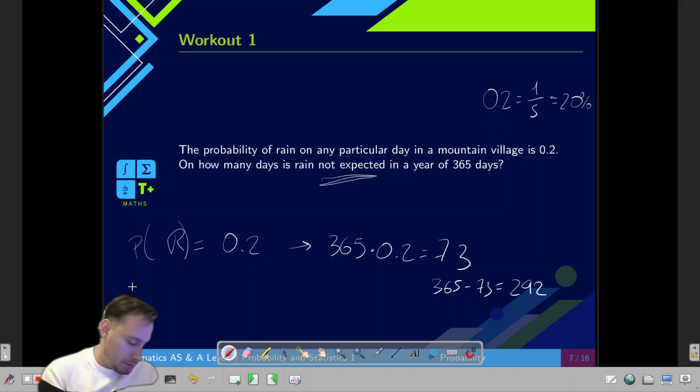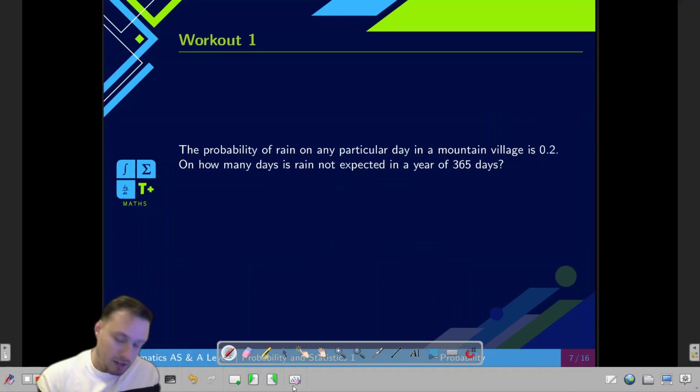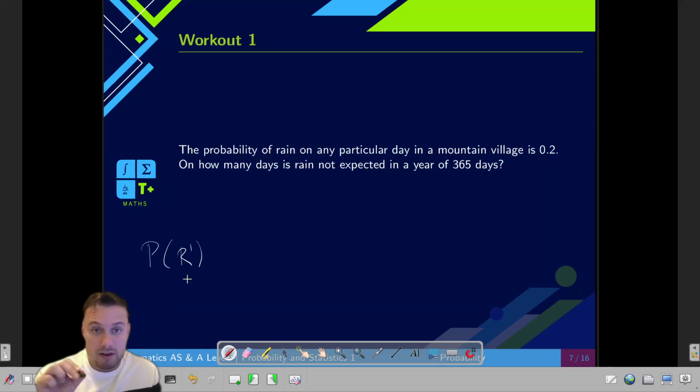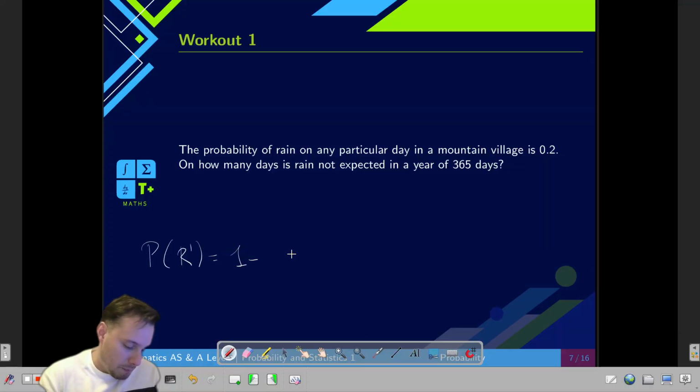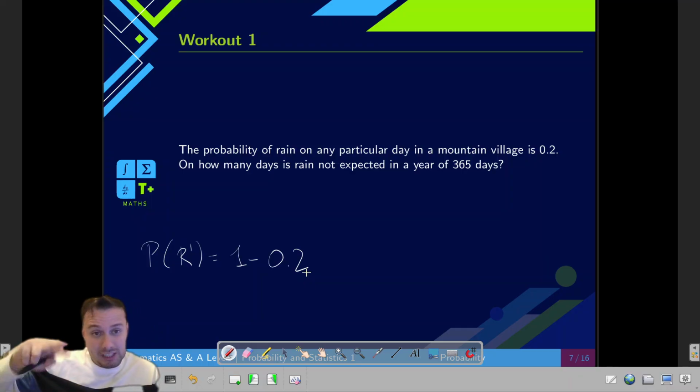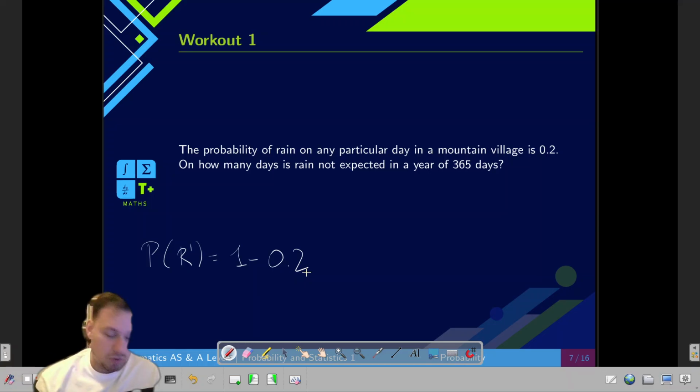So if we know that the probability of rain is 0.2, then the probability of not raining, which I'm going to write like this with an R and an apostrophe, is going to be the complement of that. Remember, these two probabilities need to sum up to 1. So I just take 1 minus 0.2 and I'm getting 0.8.